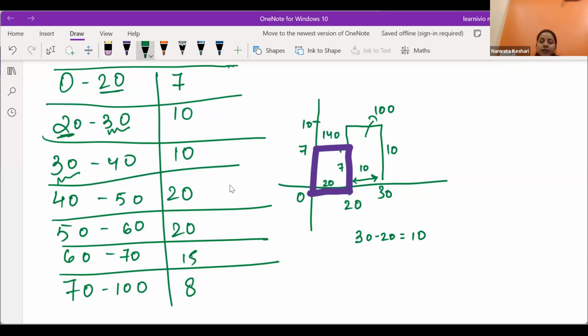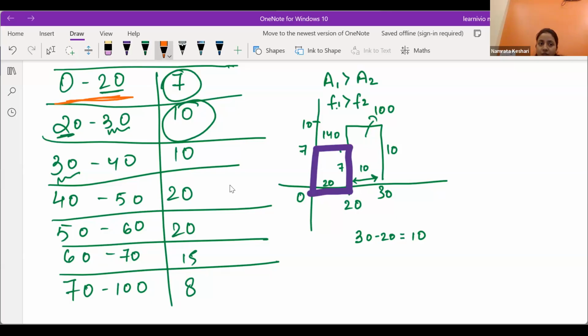Now I said that if the first rectangle's area is bigger than the second rectangle's area, then the first frequency automatically must be bigger than the second one. But can you see the first frequency is not bigger than the second one? Yes or no? Yes, ma'am.